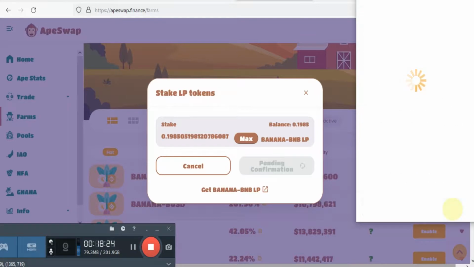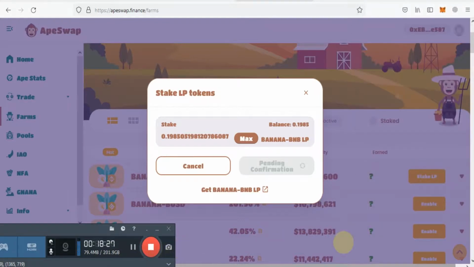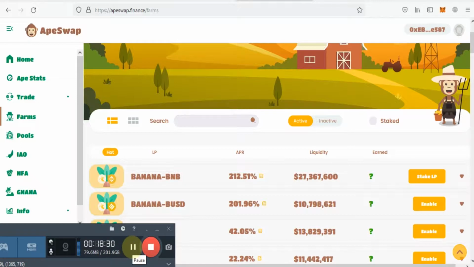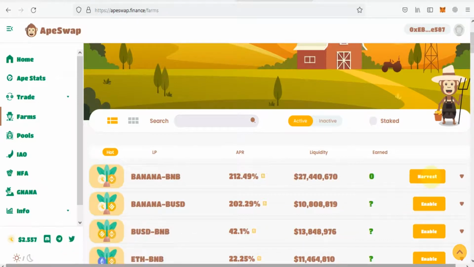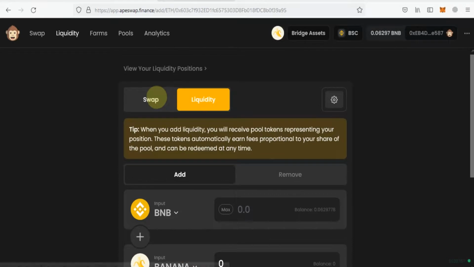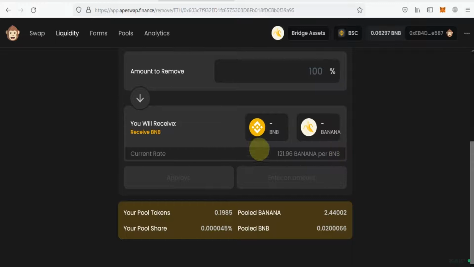So as you can see, I confirmed my LP token for staking. So now this option is showing. If your profit is shown here, you can harvest your profit. If you want the profit option, you can go to farm, and here you can harvest your bananas token. If you want to remove your liquidity, here you will click on remove your liquidity, and you will click on remove, and here you will harvest.